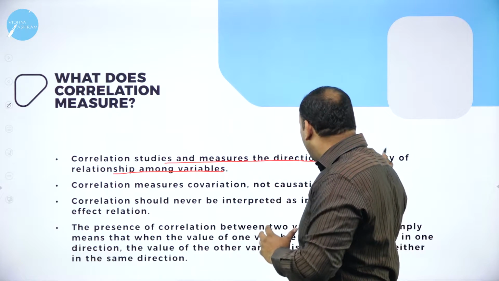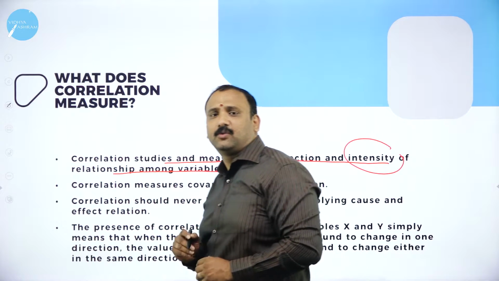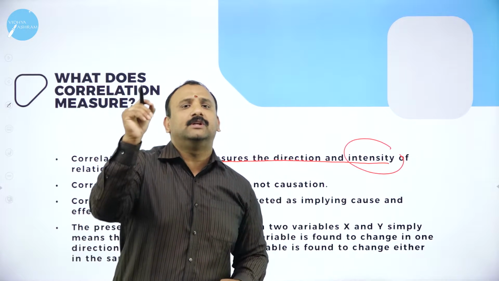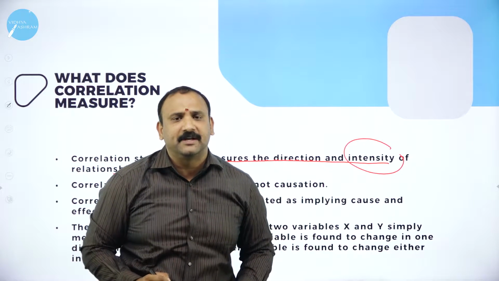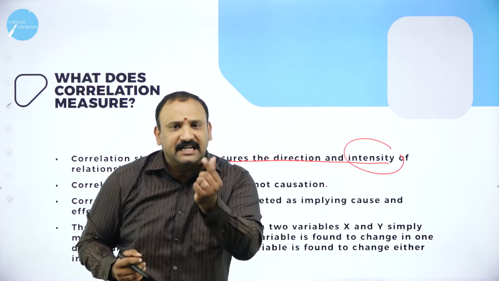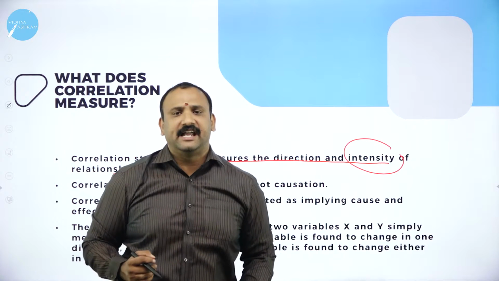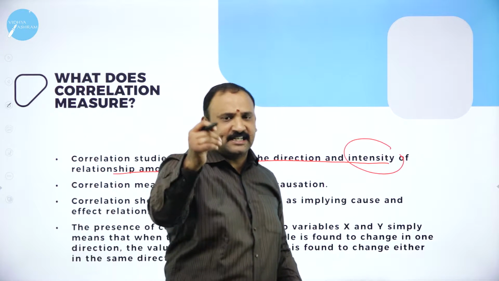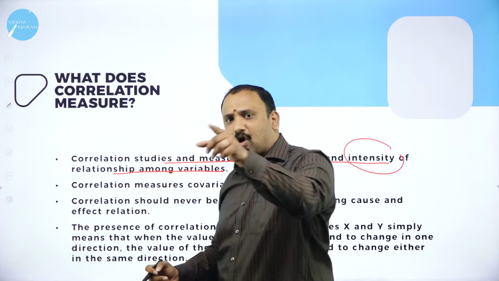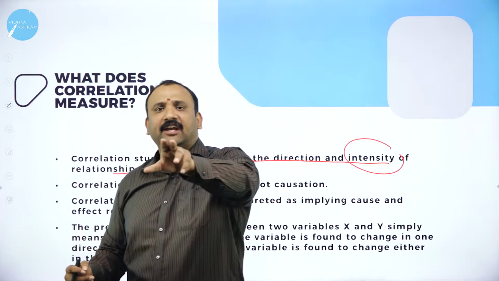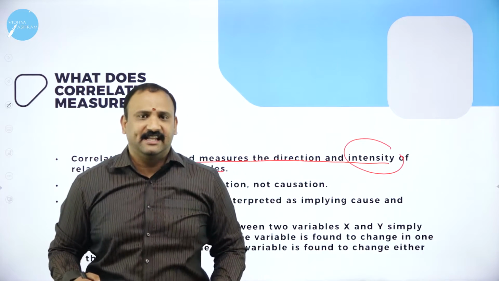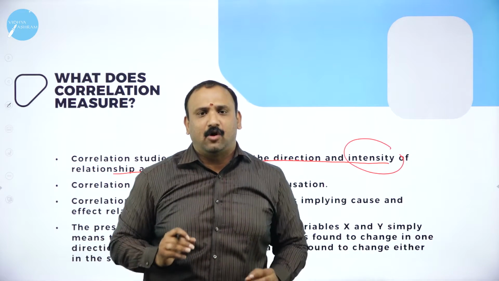But this word intensity matters a lot when it comes to correlation. What is intensity and how does it matter in economics? Intensity means the level of relationship, the level at which these two variables are interrelated. If I say that price is highly dependent on demand, quantity is highly dependent on supply, that means the intensity of relationship between the two variables is definitely on a higher, larger scale.